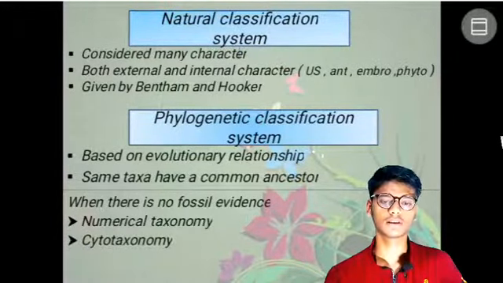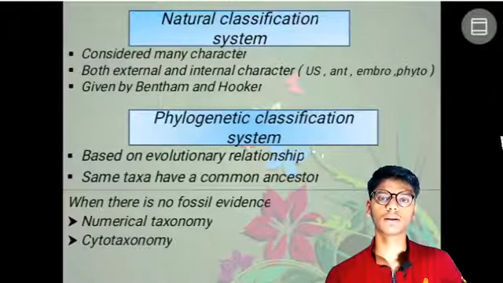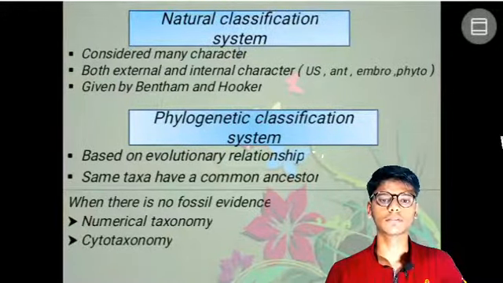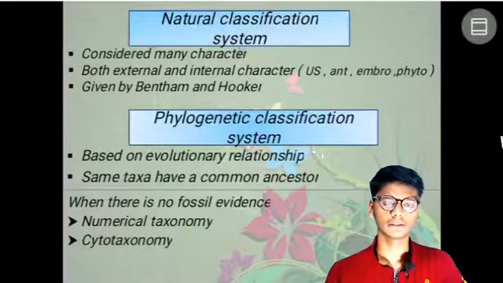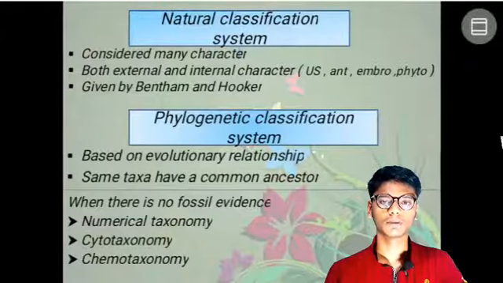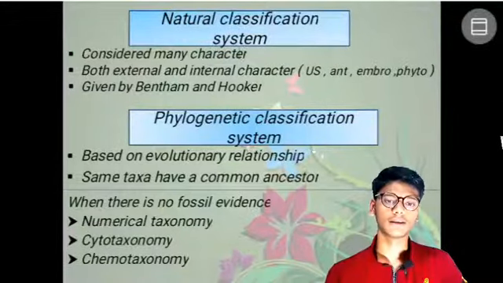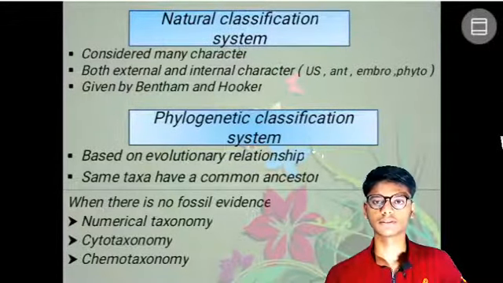Numerical taxonomy means they give codes or numbers to the characters, and it is computer based. Cytotaxonomy, cyto meaning cell, is based on the cells present in it. Chemotaxonomy is based on chemicals. When there is no evidence, they use these types. And this was the introduction part of this lesson.